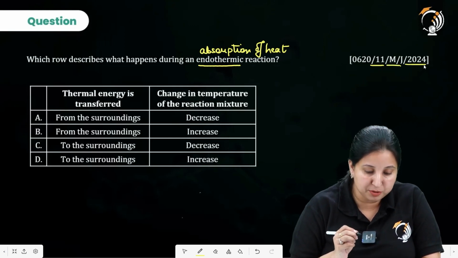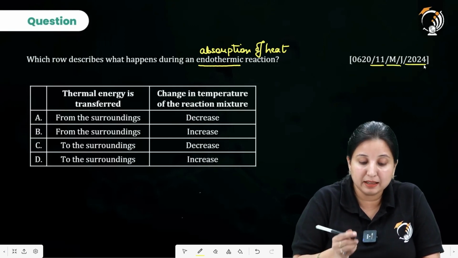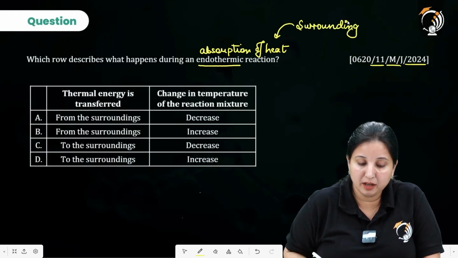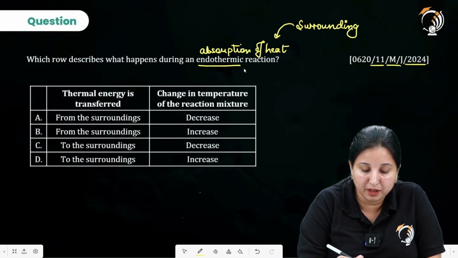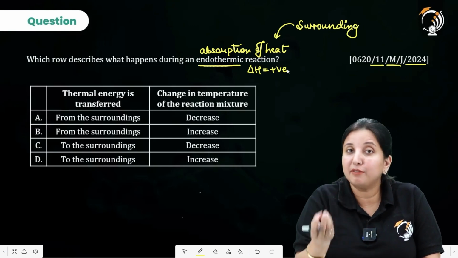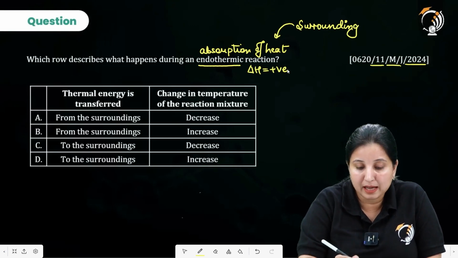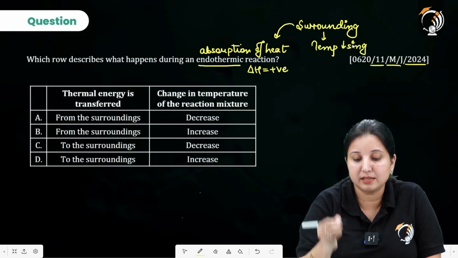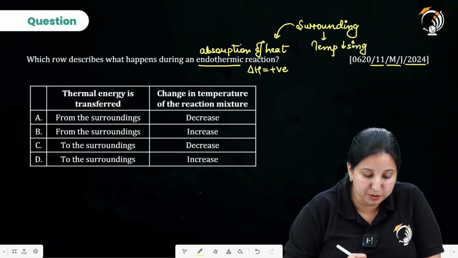Now there is the absorption of heat, and we are taking this heat from the surroundings. So in this particular case, what is happening? The delta H is positive because the heat is coming from the surroundings. So the surrounding temperature is decreasing.